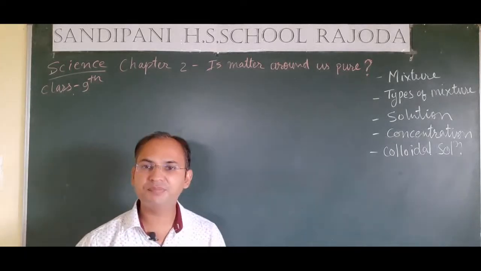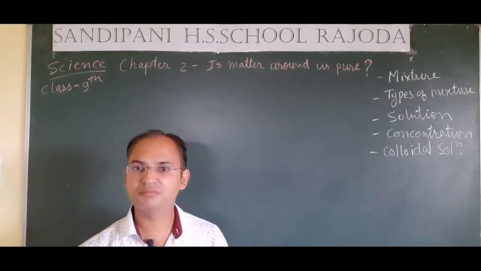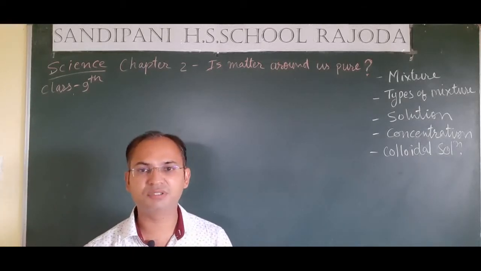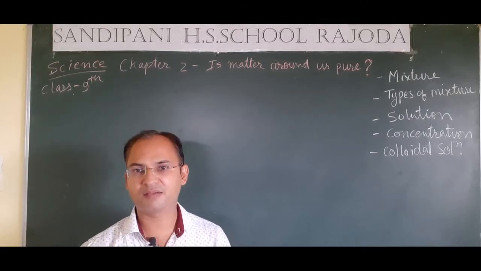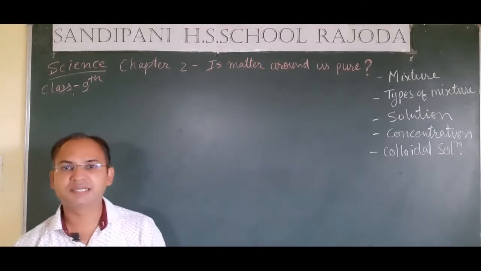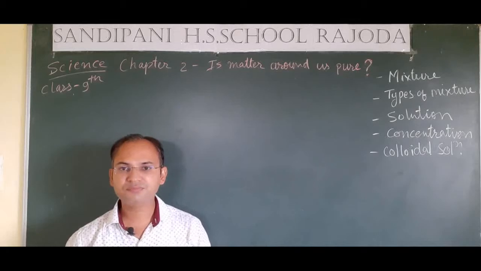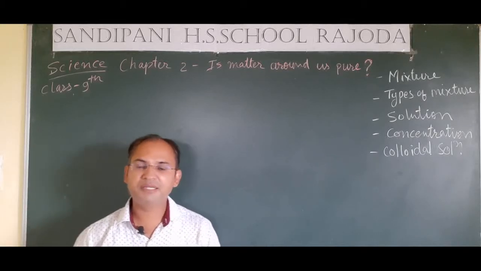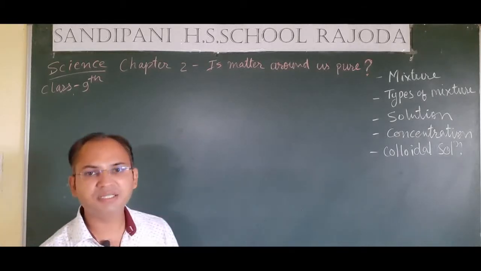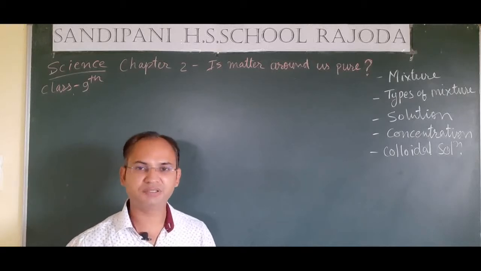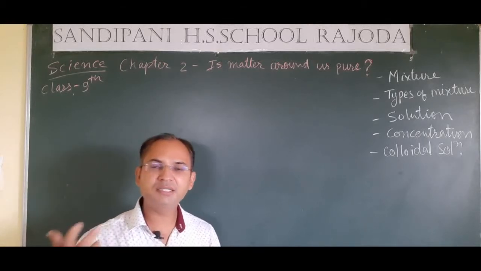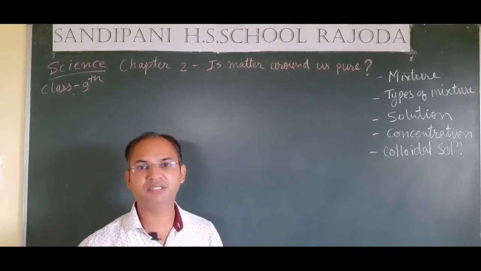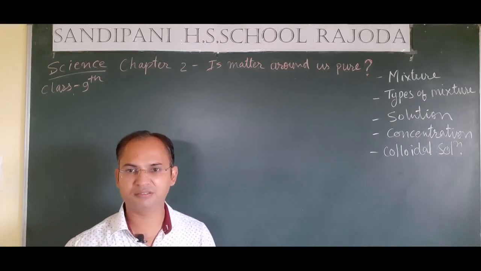So students, in the previous chapter, chapter 1, the name of the chapter was "Matter Around Us." We have studied about the properties of matter, what is matter and what are its characteristic properties. We have studied that matter is anything that occupies space and has mass. So students, anything around us that has mass and occupies space is matter.